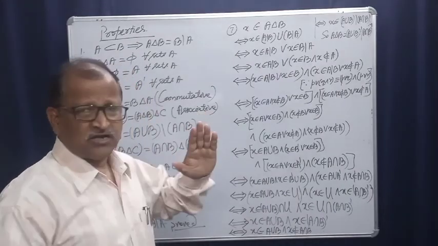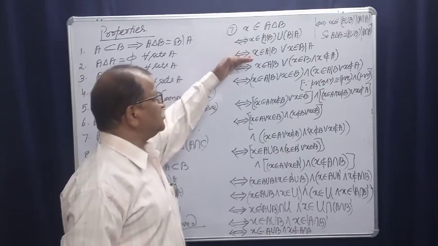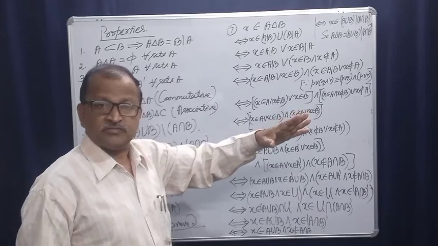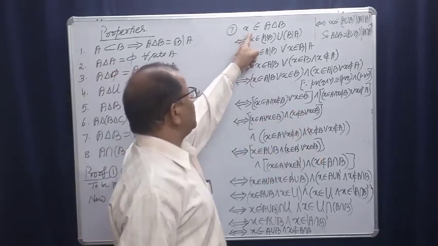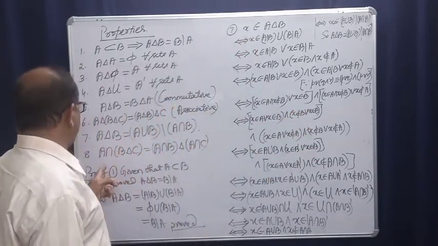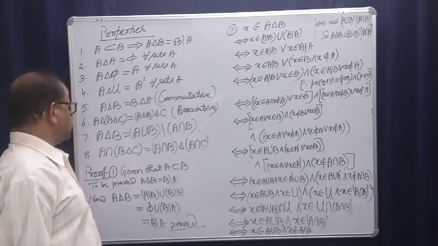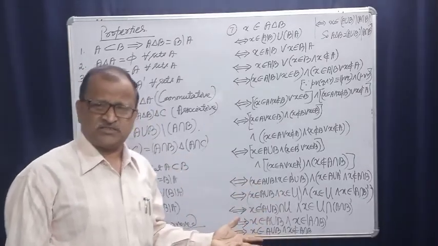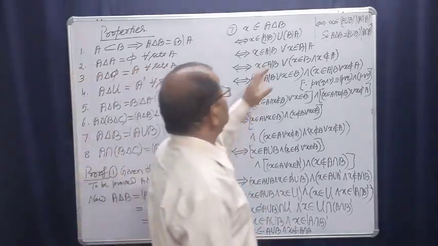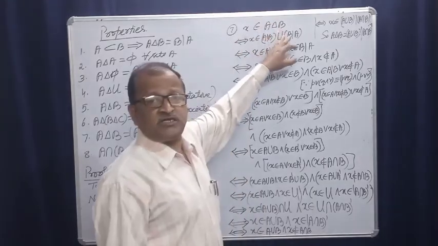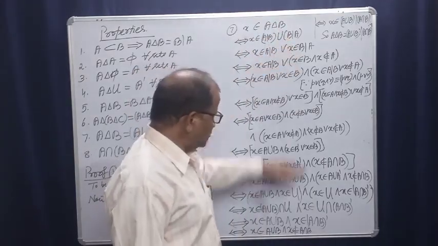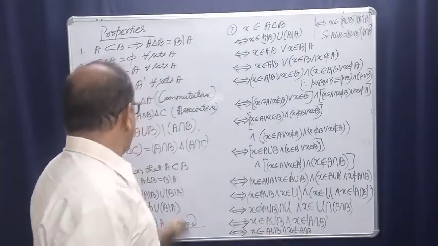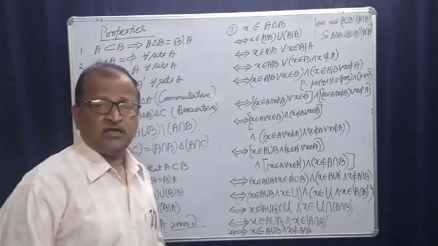It is slightly clumsy, but nothing is lost if we use logic and keep our target in mind. Right, as we said, similarly you can prove this one using algebra of sets. Yes, X belongs to A symmetric difference B. We will discuss this later and also we will prove this. Okay, thank you all.